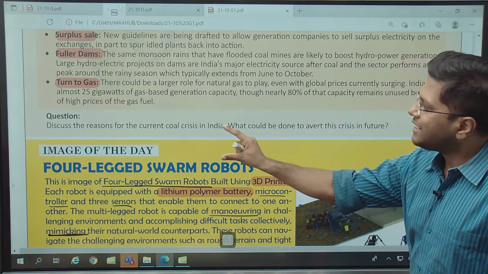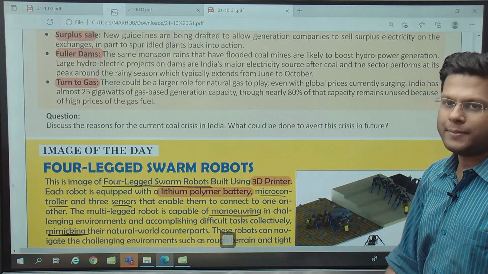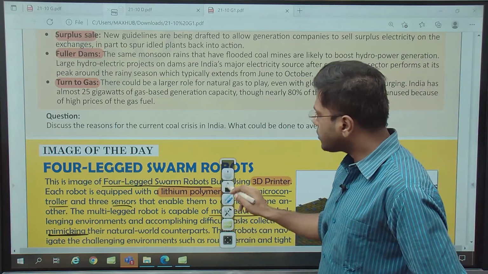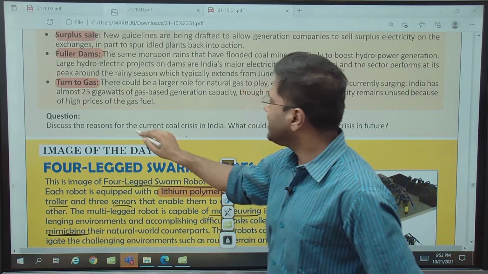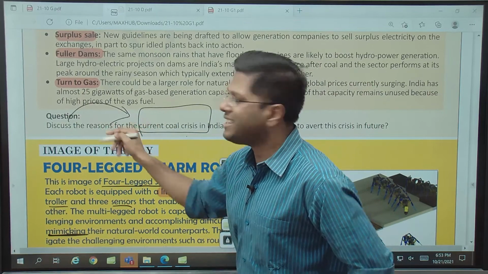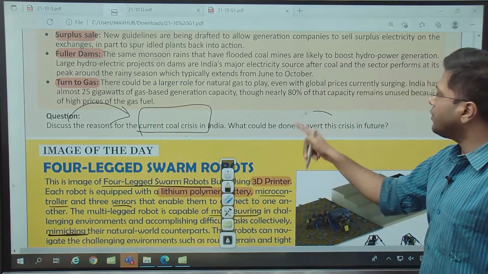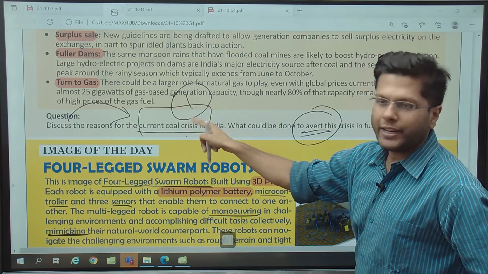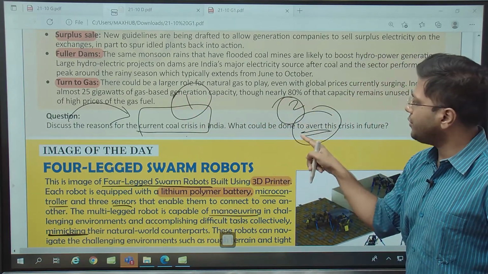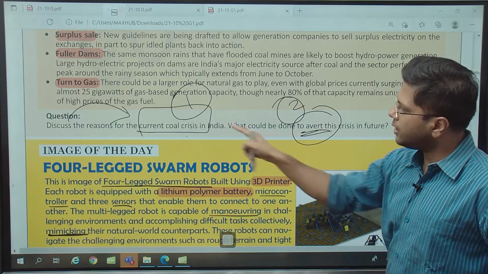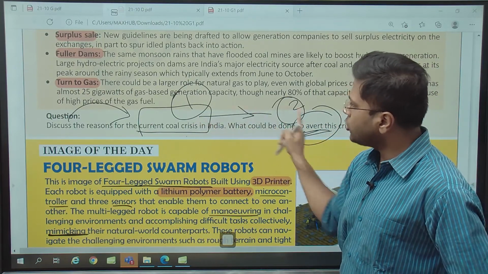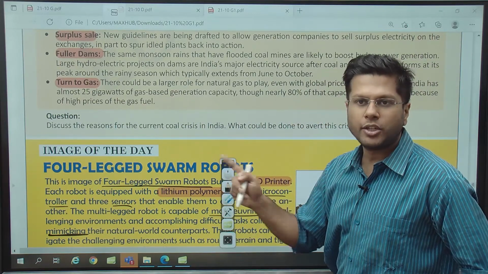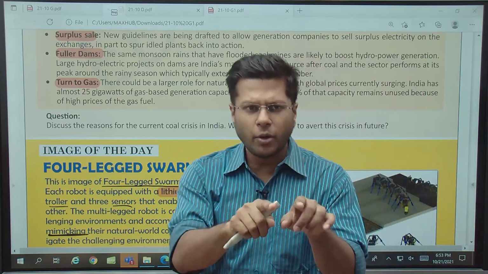The question says, discuss the reasons for the current coal crisis in India. Current coal crisis, what could be done to avoid this crisis in future? So see, this question has got two perspectives. One is the current coal crisis, you discuss the reasons for this and what could be done to avoid this crisis in future. So first part, pay a good amount of attention to this, and the second part is some of the ways in which this could be averted, right? So a question which can flow from one part to the other. This is how the question has been designed. You got to attempt this, think about this and attempt it in your mind. After that, do write down just the key points in the comment.